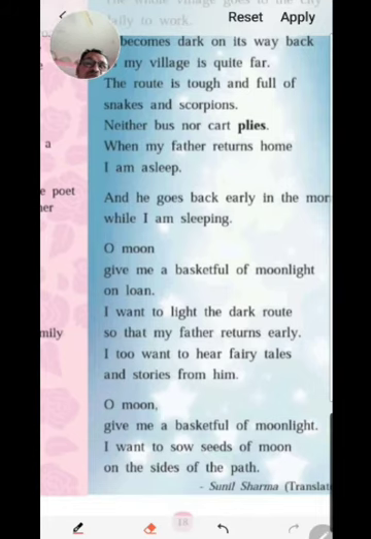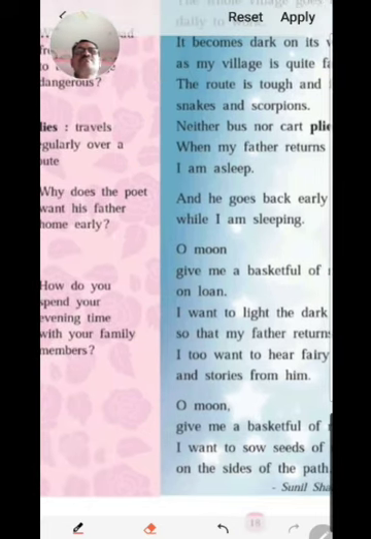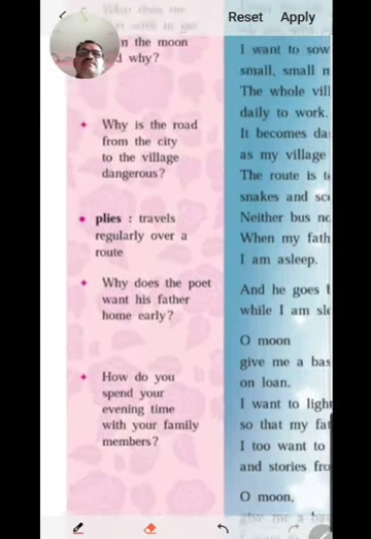Means for the safety of his villagers and also his father, he wanted to get a basketful or two baskets full of moonlight from the moon. So that is a very small and simple poem which is written by Sunil Sharma.